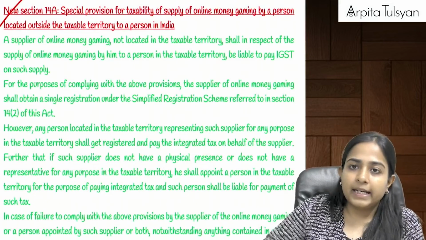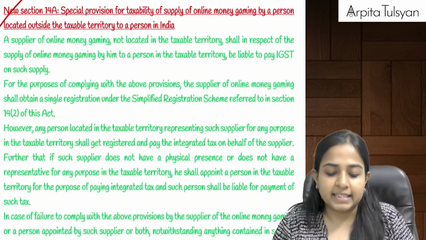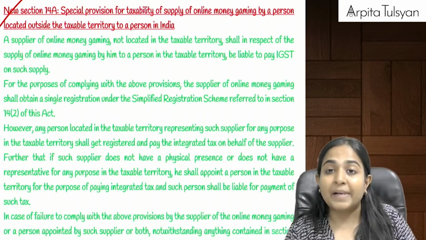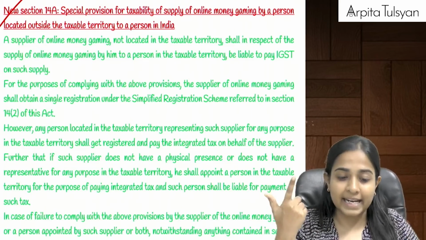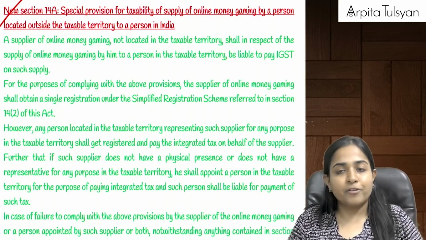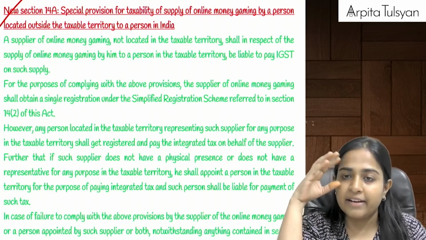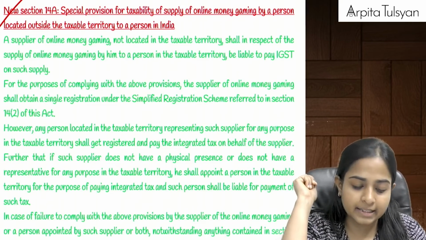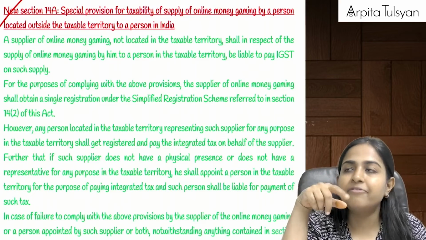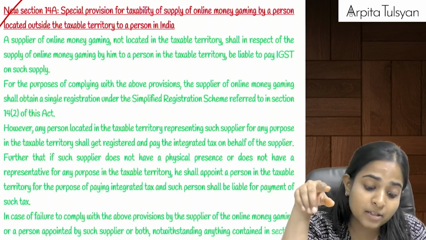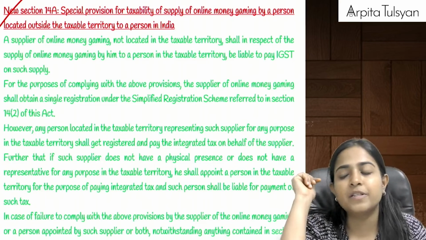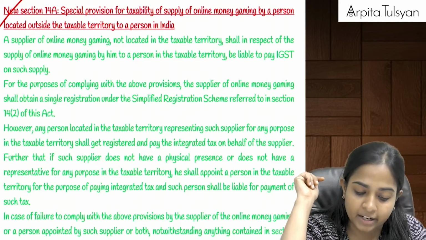Now, do you recollect about online gaming? We had studied that any supplier of those specified actionable claims, online gaming, etc., first of all, was now covered under the levy of GST. Now let's say there is a supplier of online gaming services, but that person is not located in India, not located in the taxable territory.